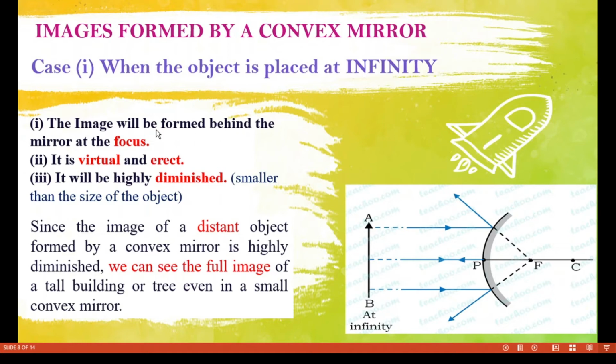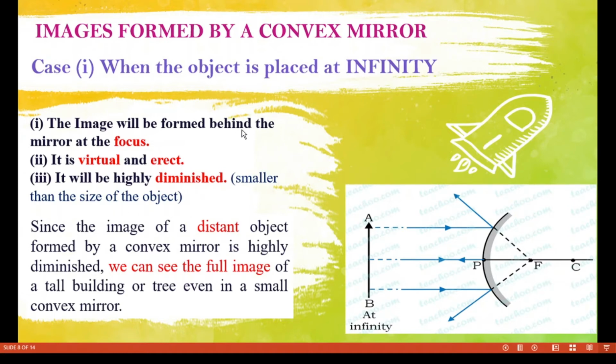The image will be formed behind the mirror at the focus. The image is going to form behind the mirror exactly at the focus point of the convex mirror. And not only that, it is virtual and erect. You know what virtual means: the image cannot be obtained on a screen. What you are seeing in the mirror is a virtual image, and erect means upright. The image will also be highly diminished. What do you mean by diminished? Smaller than the size of the object. So the image will be very much smaller than the size of the object.